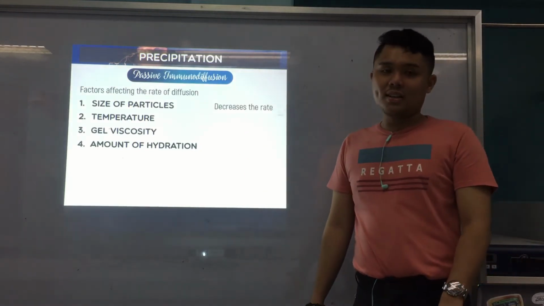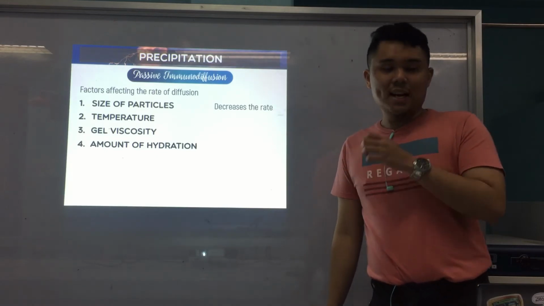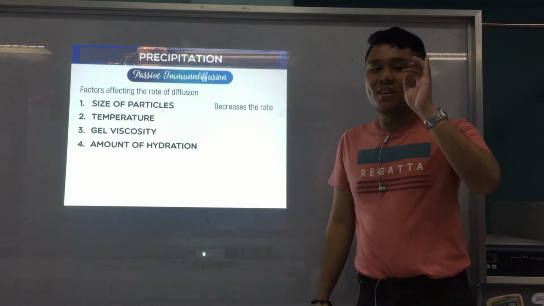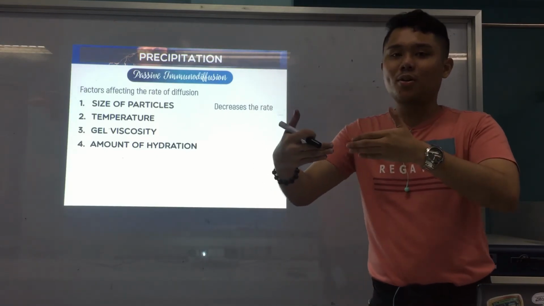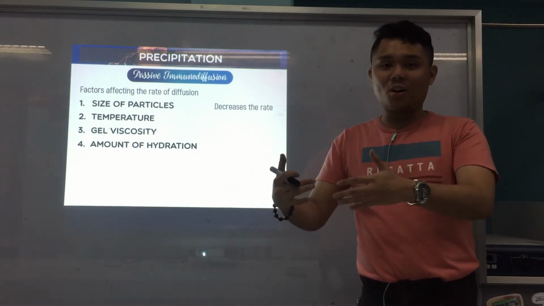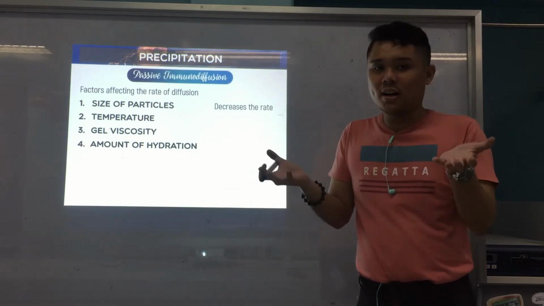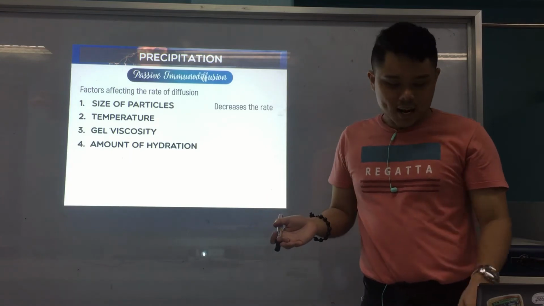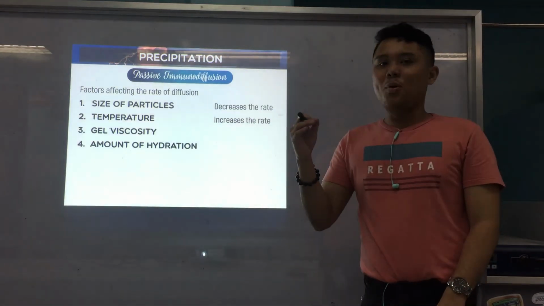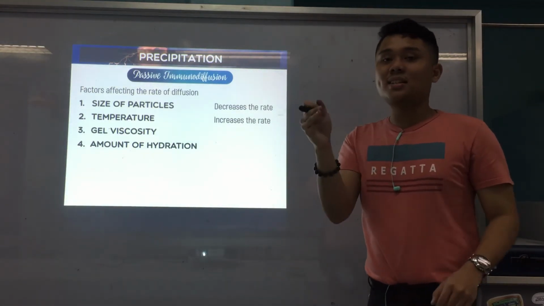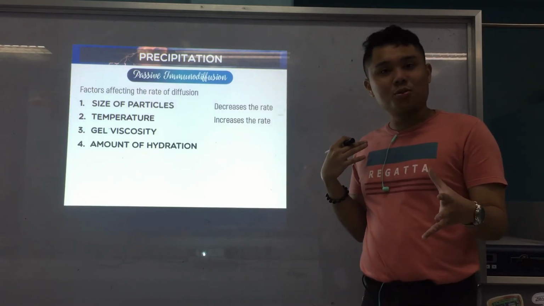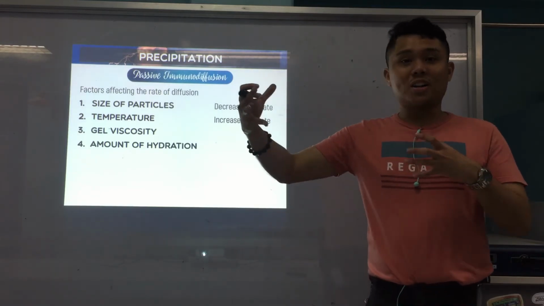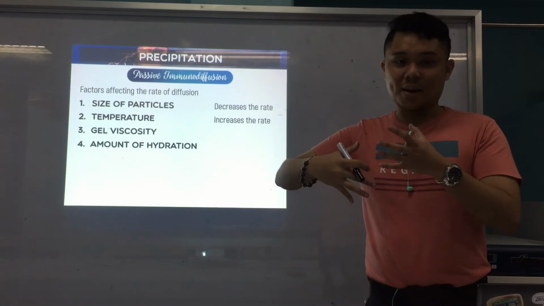For size of particles, it decreases the rate because, come to think of it, the particles are big, so they have difficulty passing through your agar or diffusing. Therefore, it decreases the rate. All right? For temperature, if the temperature is high, it increases the rate because it agitates your molecules and particles. So the more they agitate, the faster they diffuse in your medium.